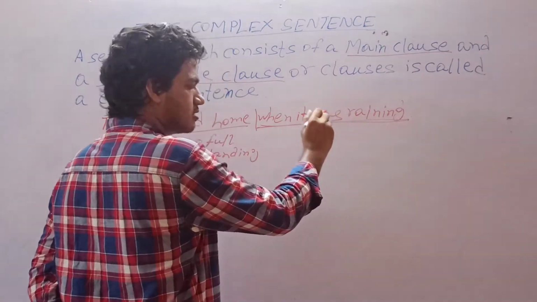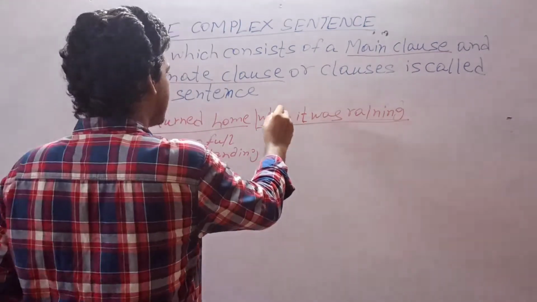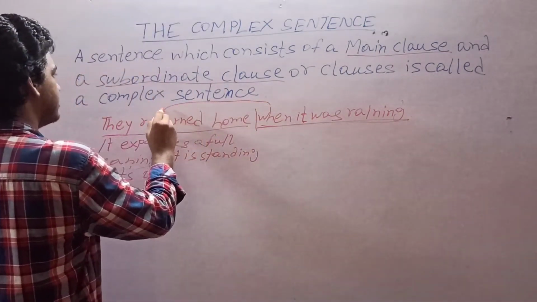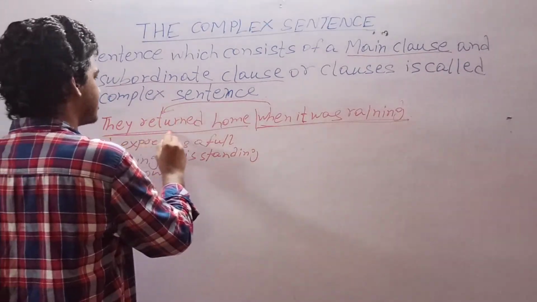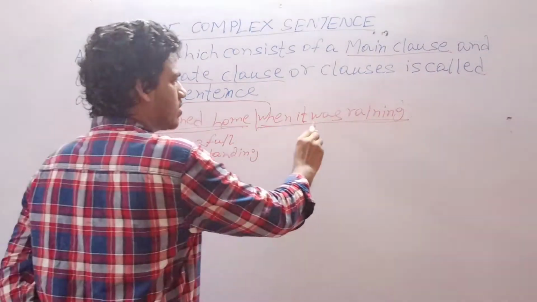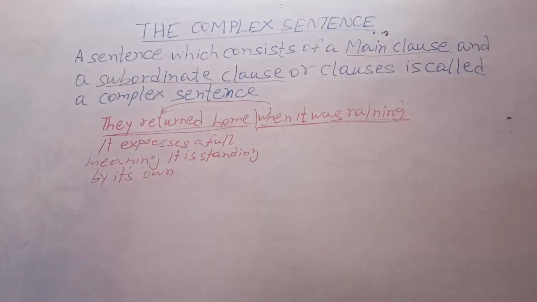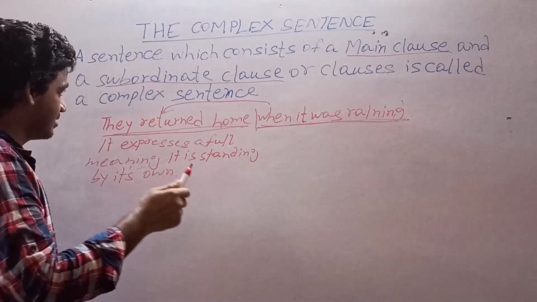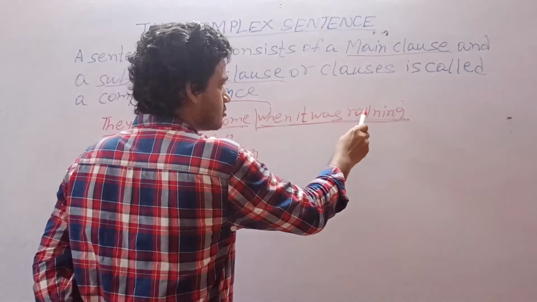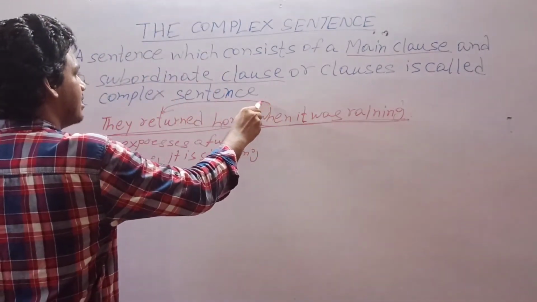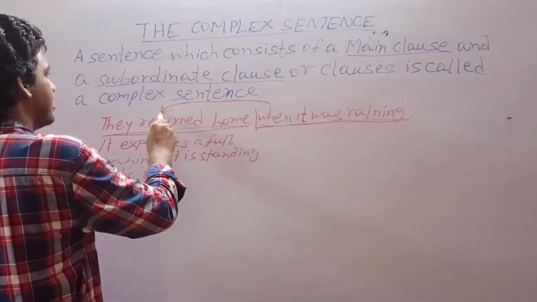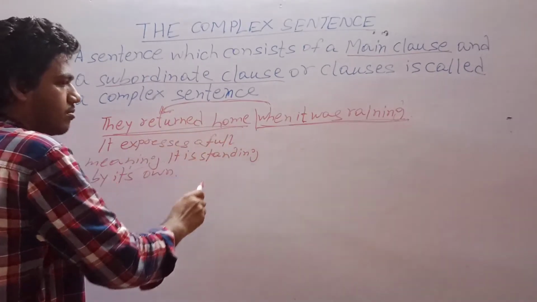It will express the full meaning when it is depending upon this clause. When it was raining cannot stand by its own as a sentence. It will express its full meaning when this clause is depending upon they returned home.